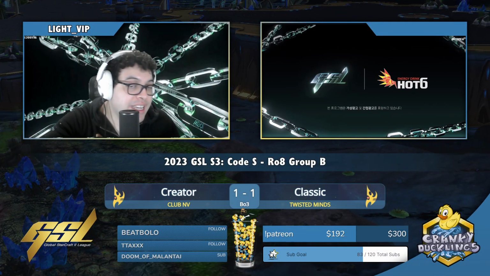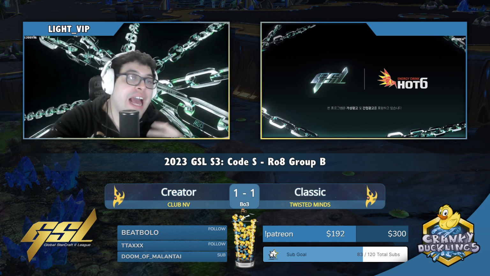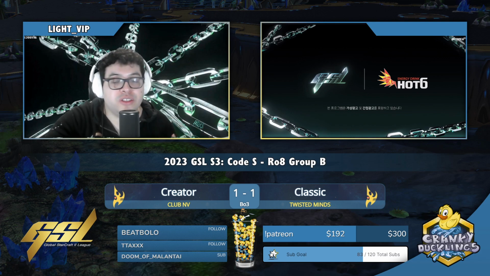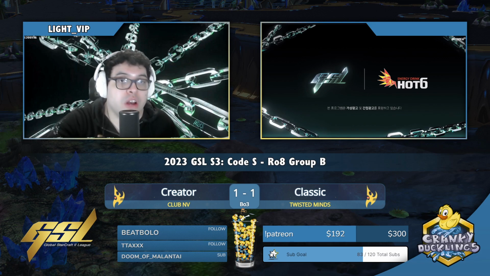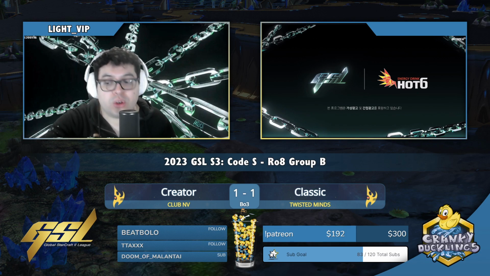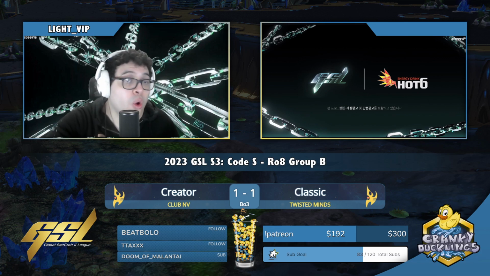I love that he canceled his second gateway. Remember, he canceled the second gateway so he could have enough money to not just go for the ninja base, but also go for a proxy Stargate as well, so he would have Void Rays. And I would say those Void Rays from Classic were the MVP. Obviously, towards the end of the game, they weren't as important, but they got him to the end of the game, right? Without those Void Rays, Creator would have had a much better economy. He would have had a much stronger setup to get into the stage that we just saw. The Void Rays of Classic did so much for himself, helping to win fights, helping to maintain control of the economic situation of Creator, and yeah, GG, well played.